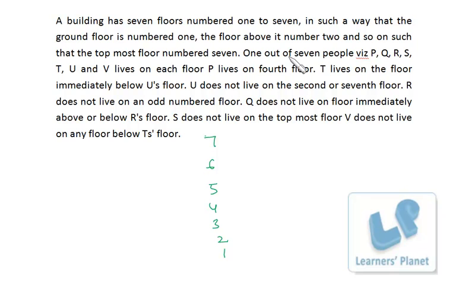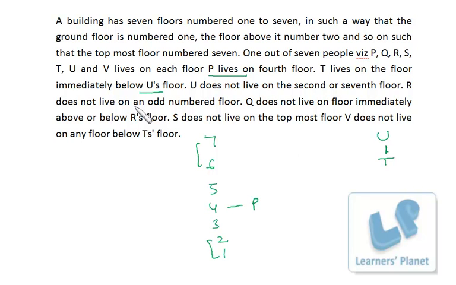Next is the first information which we have. The first point, P lives on the 4th floor. So 4 is P, right? T lives on the floor immediately below U. So we have UT combination, right? Because T lives on the floor immediately below U's floor. Then U does not live on the 2nd or 7th floor. So UT cannot be over here and UT cannot be over here, right? So that's okay.